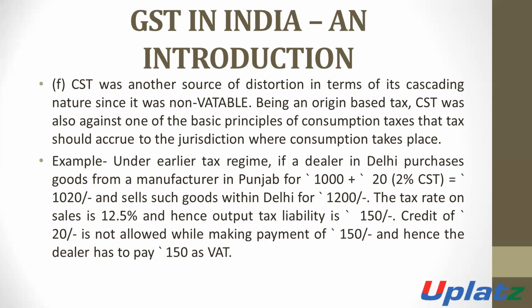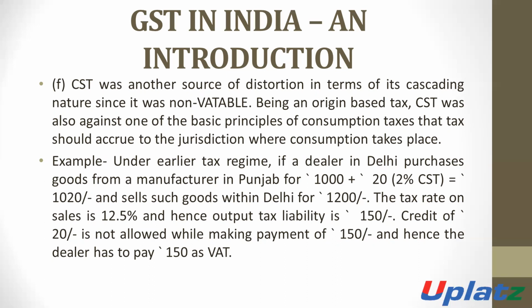Being an origin-based tax, CST was also against one of the basic principles of consumption tax, that tax should accrue to the jurisdiction where consumption takes place. We will discuss it by way of example.